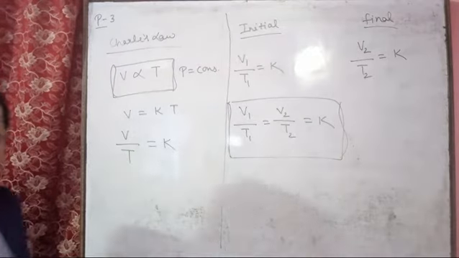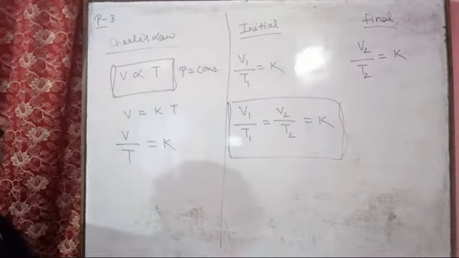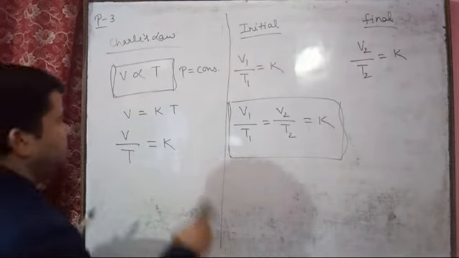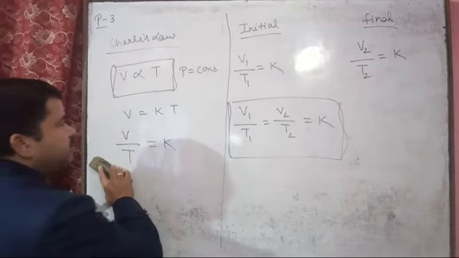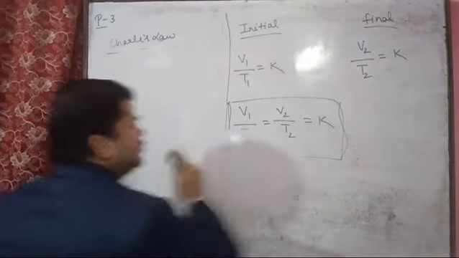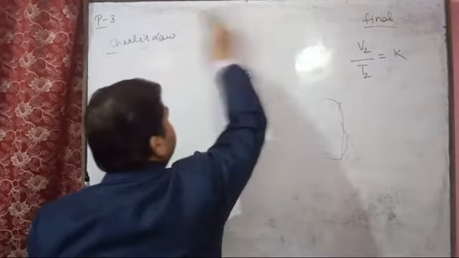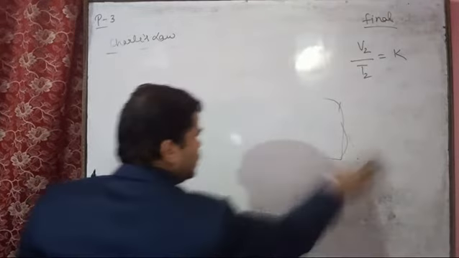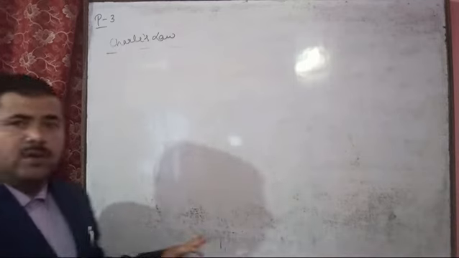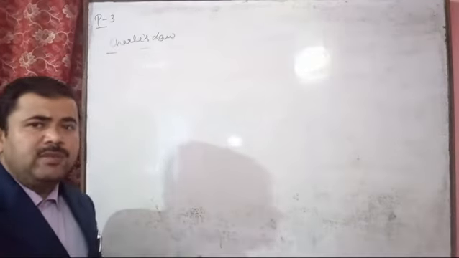And after this, in your book, one more definition is given.